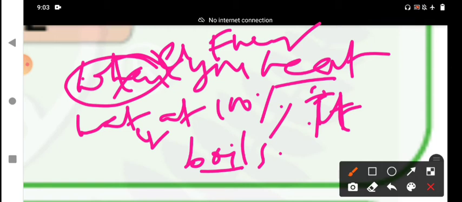Next, whenever you heat the water at 100 degrees, it boils. These have the same meaning: when, subordinate conjunction, whenever, or if, every time. This is the subordinate clause, and the water boils.